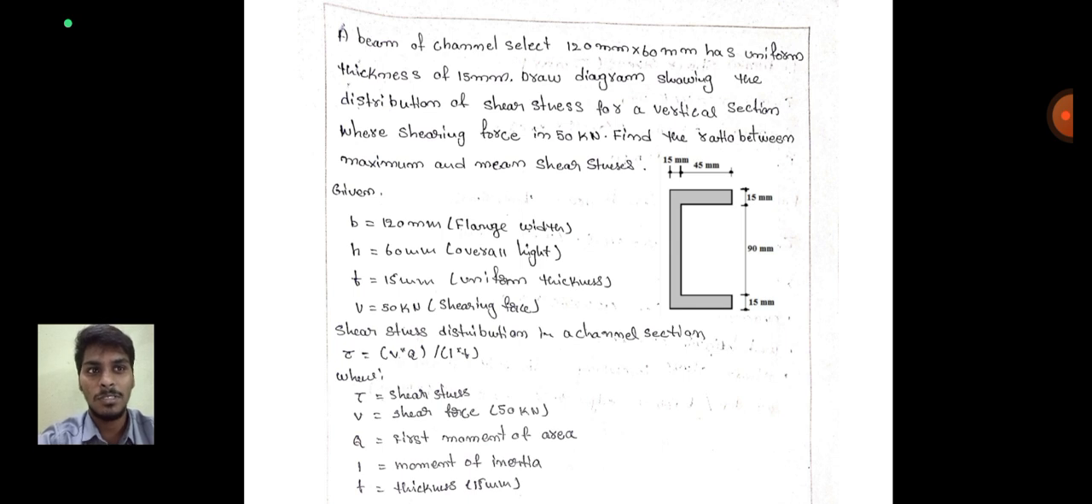Then to see the picture, the diagram, note down the given data. B is equal to 120 mm, the flange width. H is equal to 60 mm, the overall height. T is equal to 50 mm, the uniform thickness. V is equal to 50 kilonewtons, the shear force.